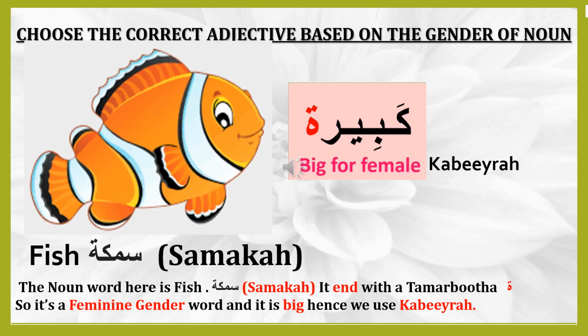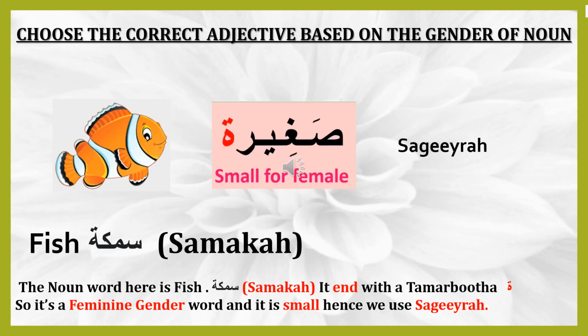Kabira, big for female. Fish, Samaka. The noun word here is fish, Samaka. It ends with a Tamar Buddha, so it's a feminine gender word and it is big. Hence we use Kabira. Sagira, small for female. Fish, Samaka. It ends with a Tamar Buddha, so it's a feminine gender word and it is small. Hence we use Sagira.